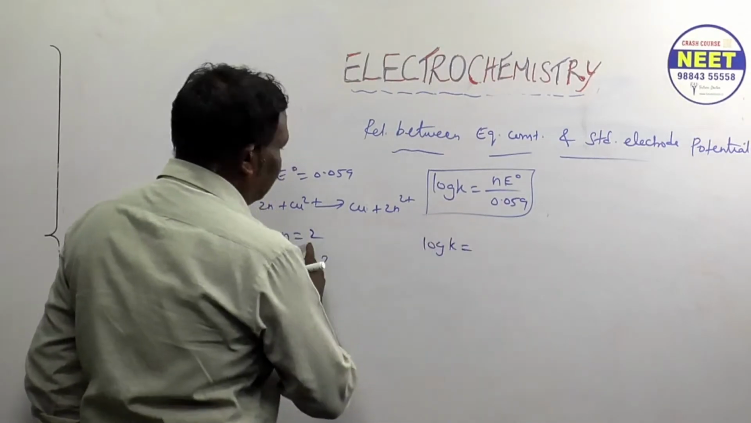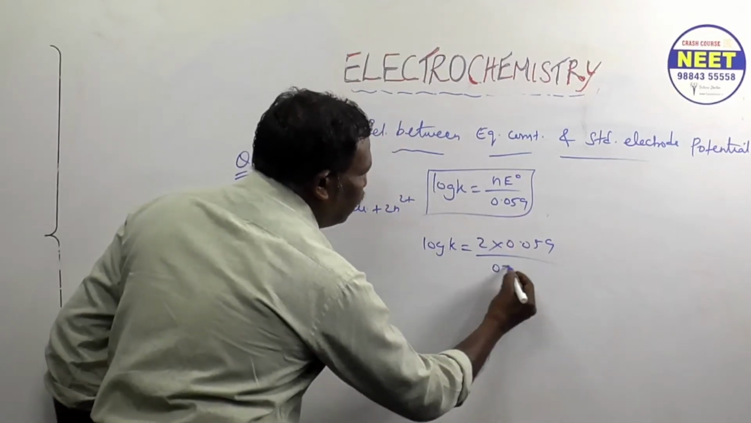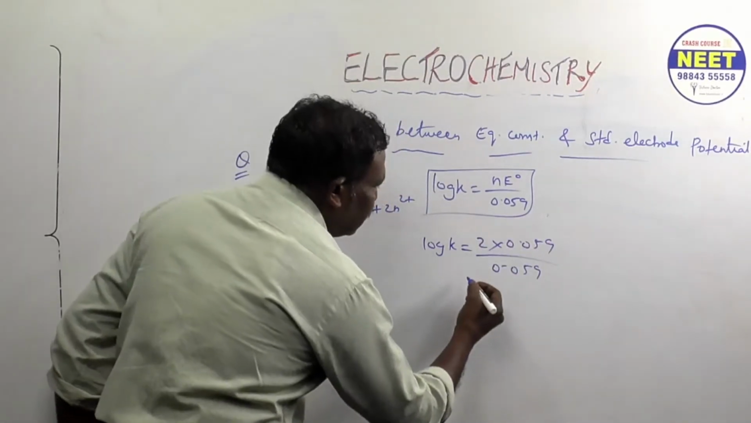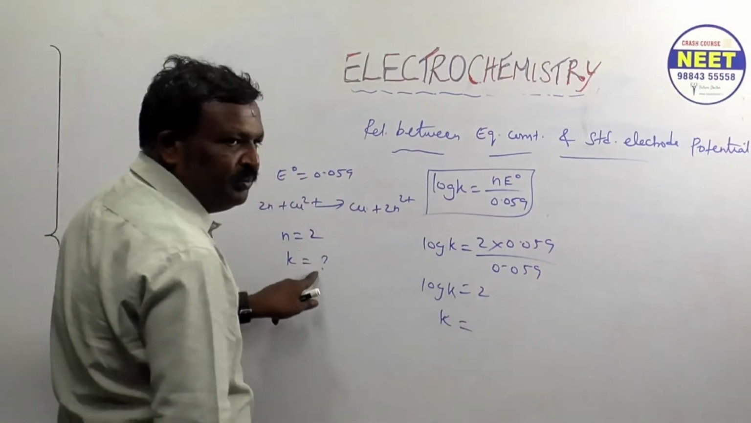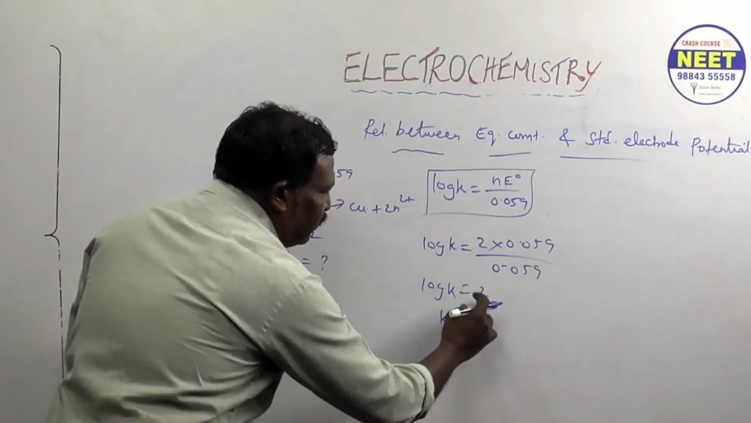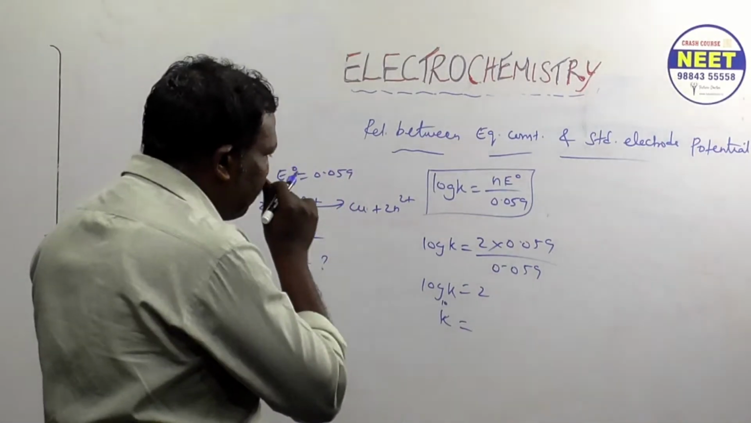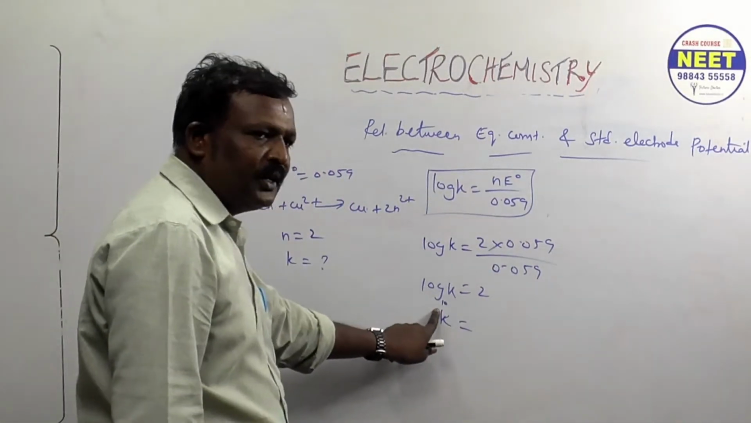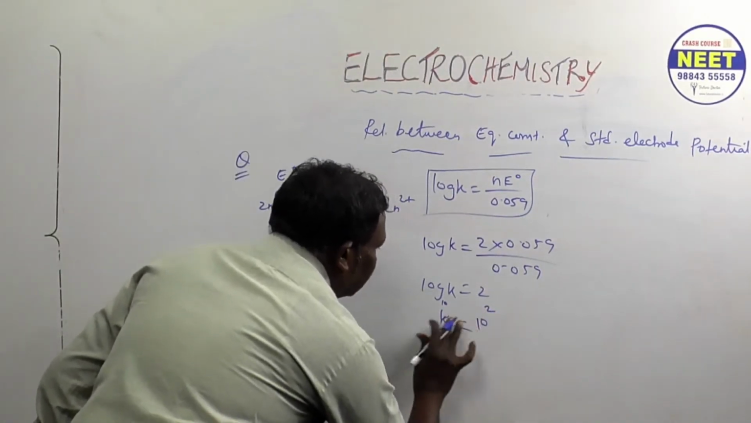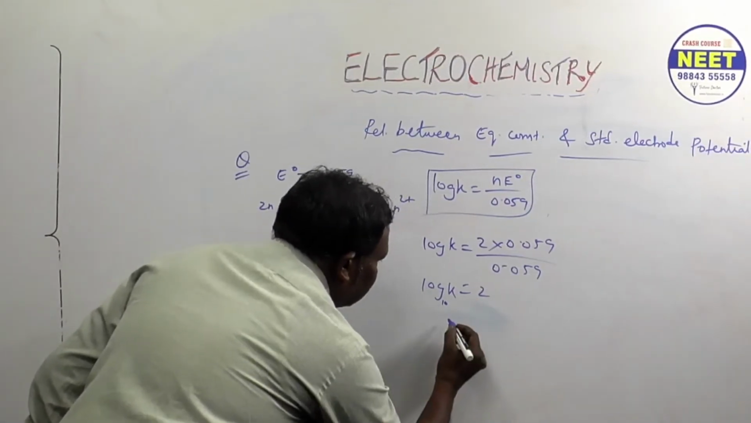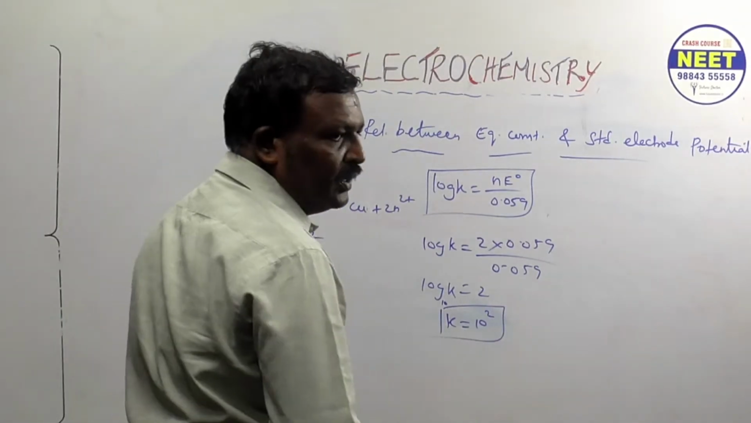You know that 1, 2, no? 2 here, what? 0.059 by 0.059, cancel, no? Is equal to 2, no? Log K equals 2, but they are asking only K. When it goes here, it will be 10 power something. Just keep in mind, log to the base 10 is there. So K is equal to what? 10 power 2. That's the answer. Understood? Just note down. K is equal to 10 power 2. Okay. Are you following?